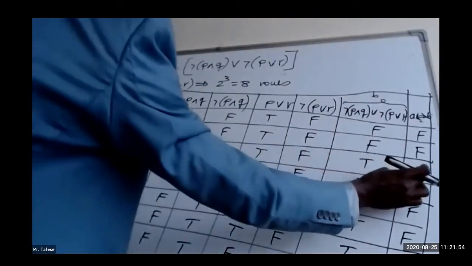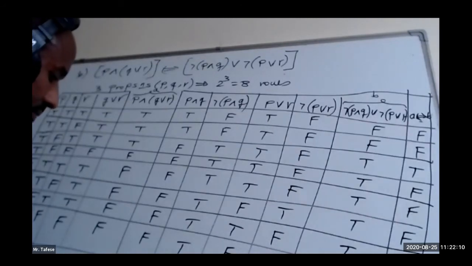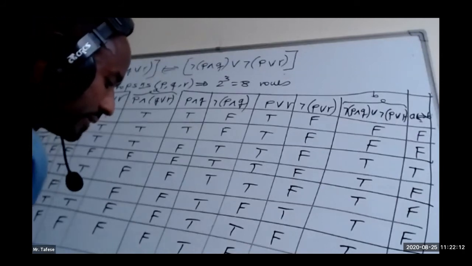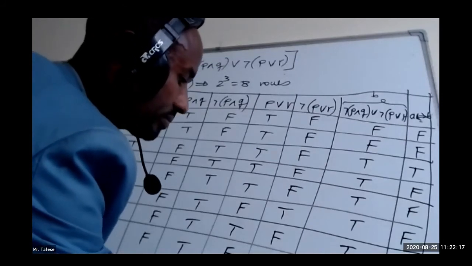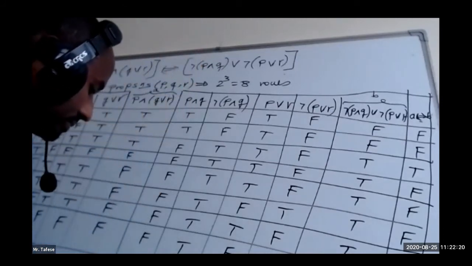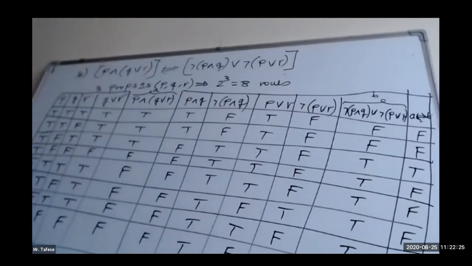But since there is only one true and the others are already false, the conclusion is the compound proposition is neither tautology nor contradiction. Okay. So this is the second question. Now let us go to the third one.